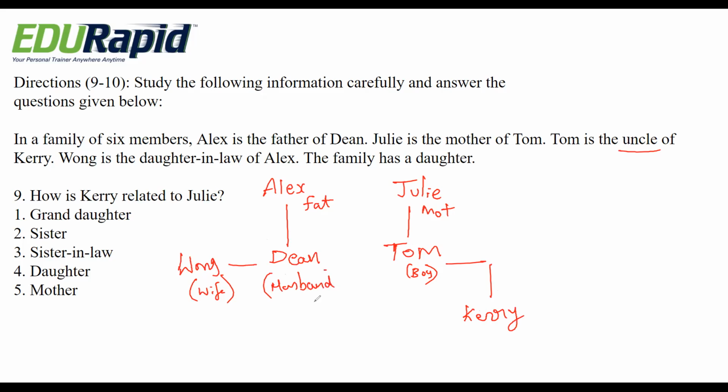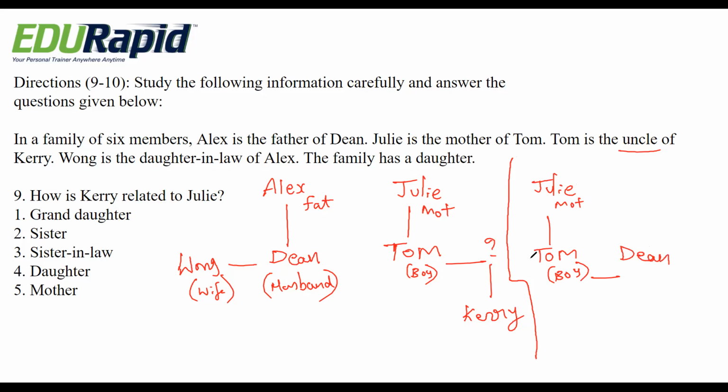So we have to connect these two. So the correct pattern is, in this blank we have to put Dean. If we put Wong, Wong becomes daughter of Julie, but they are telling the family has a daughter.